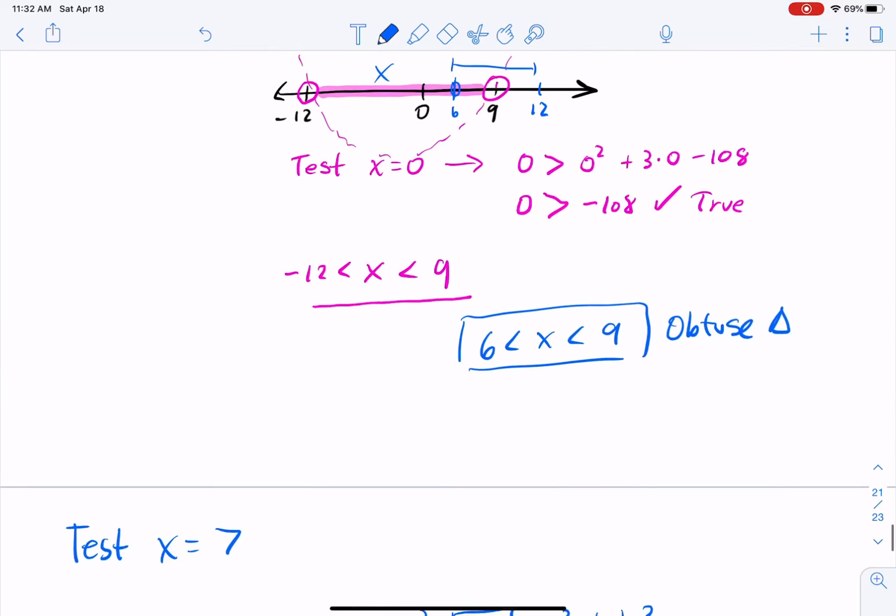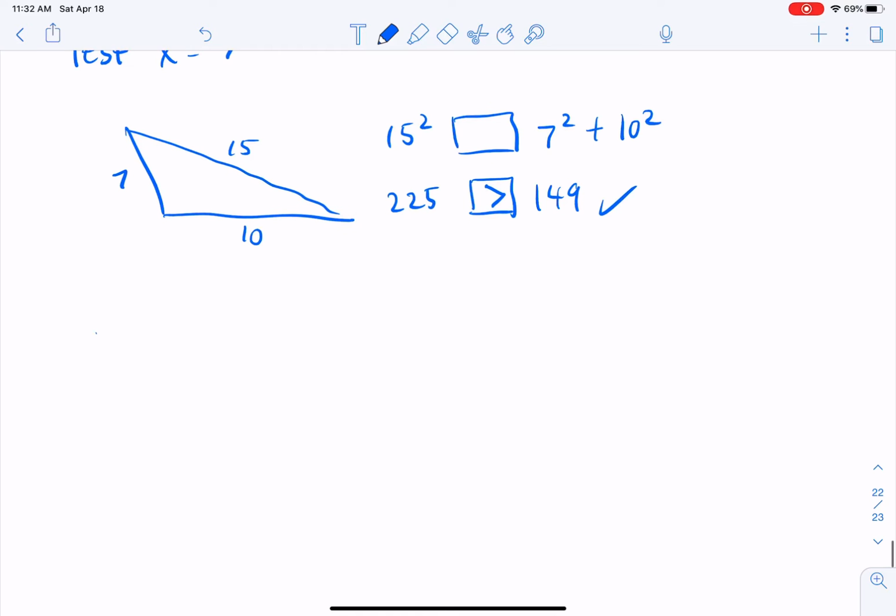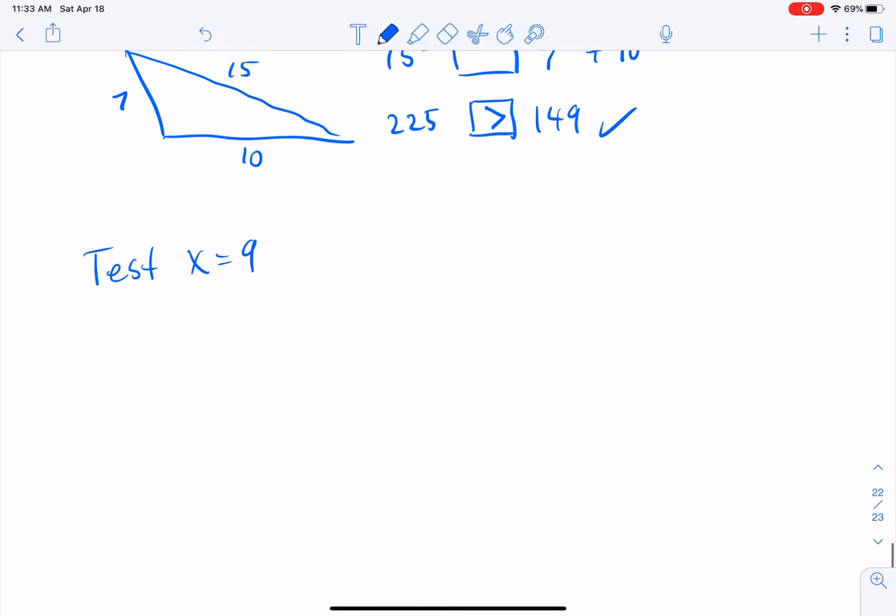But what about all of the other numbers? Remember, 6 to 12 made all the different kinds of triangles. Well, 9 is super special. Let's test x equals 9. If I test x equals 9, what are these wavy lines? Let me get rid of them. Let me try that again. This is better. This is so much better. All right, so I'll still put the 15 here. This is 9. 9 plus 3 is 12.